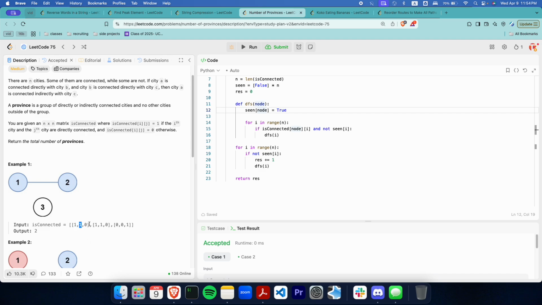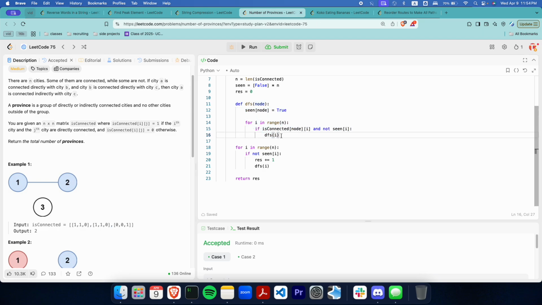So we'll go to the next element, which is the first index. We're going to say, okay, this is connected and it has not been seen yet, so we'll run DFS on this node now. After we run this one, it's going to set node 2 to be true.